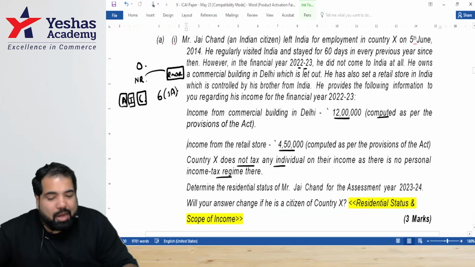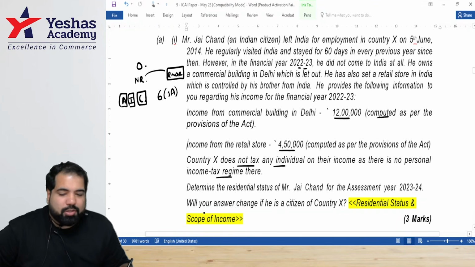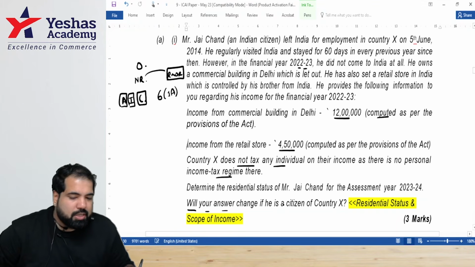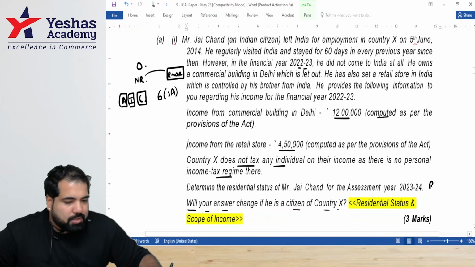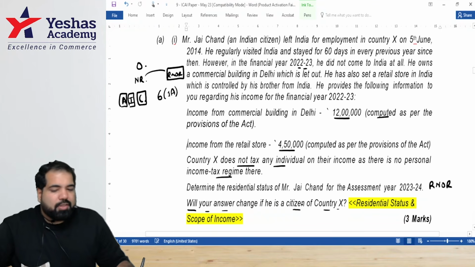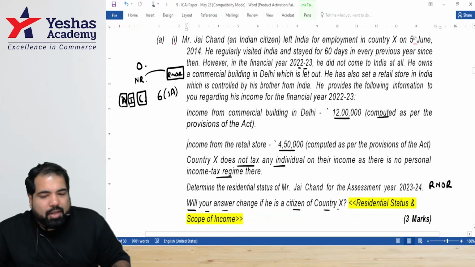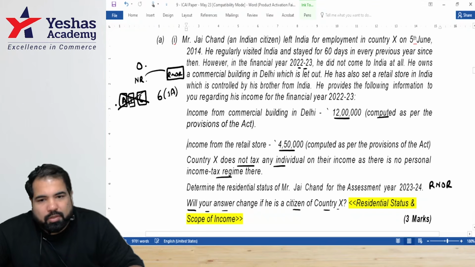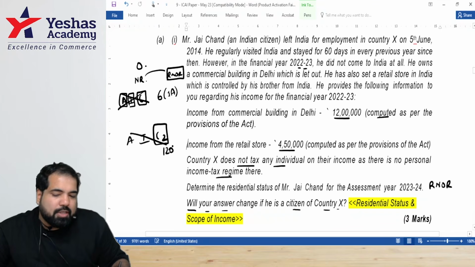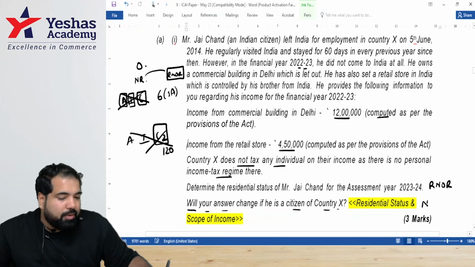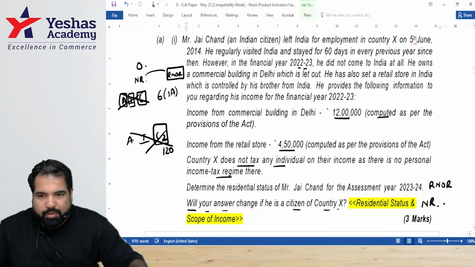Are we okay? Now the presentation, everyone. Also, let's finish this one also. Will your answer change if he's a citizen of country X? So here your answer was, let's check, guys. If he's a citizen of country X, then we can't use this one. Why not? He has to be an Indian citizen. And AIC2 also will not apply because, guys, for two, how many days you have to stay in India? So your answer will change. He will still remain what? Are we okay with this, guys?